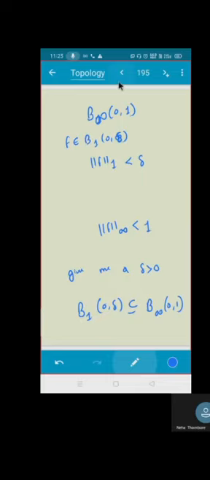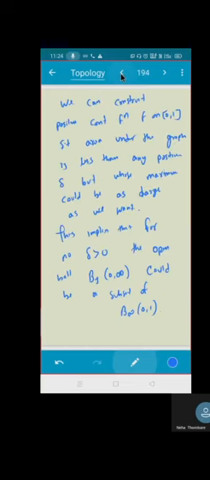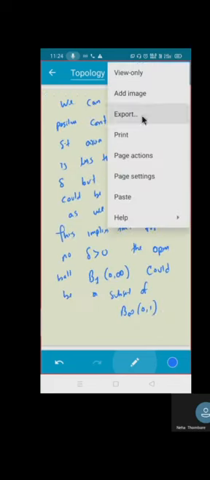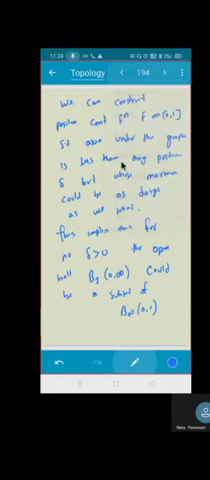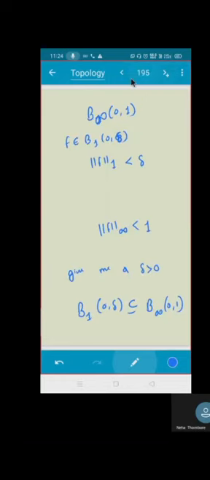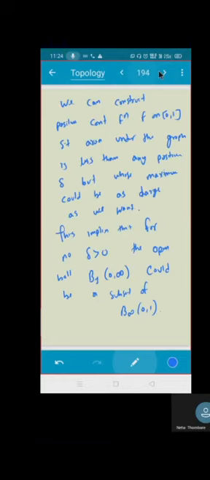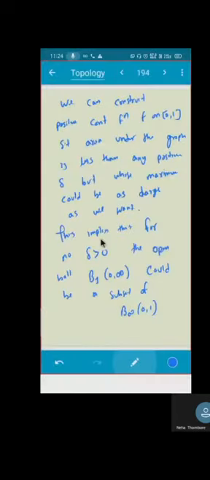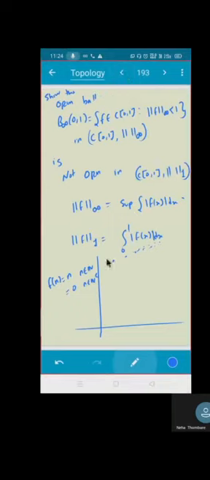Yes sir. In the earlier case it was easy because उधर मुझे क्या करना था, उल्टा करना था. उधर मुझे क्या करना था, I was given an open ball. See, in this case मुझे करना क्या था, I was given an open ball.